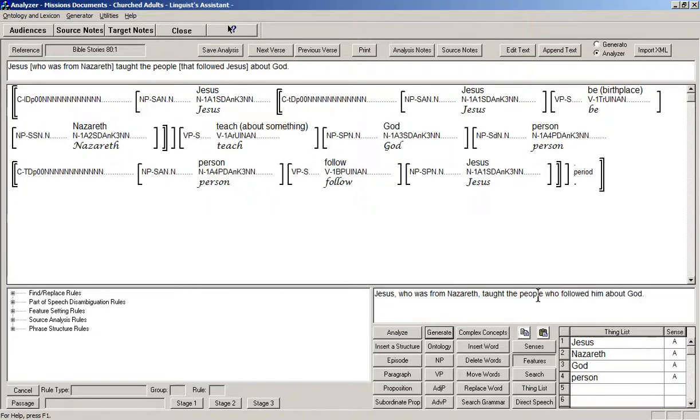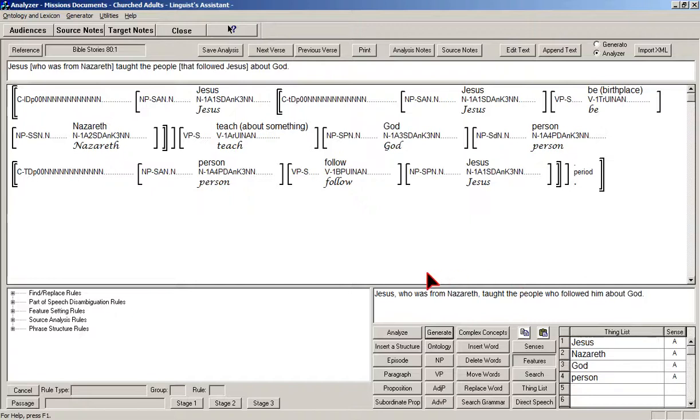But in the second case, we have people who followed him. And there are millions of people. There are people all over the place. There are people who follow him and people who don't follow him. So this is what we call a restrictive clause, and it's narrowing down the particular people to those who follow him. So it's restrictive. It's restricting the interpretation of the word people. And in English, the way we show that is we don't have the commas separating it.